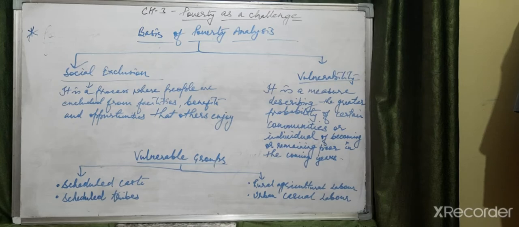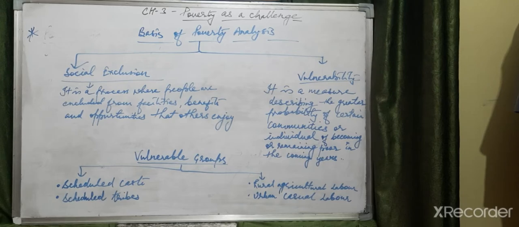And on the decline in poverty, the poorest states are Bihar and Orissa. Along with Bihar and Orissa, Madhya Pradesh and Uttar Pradesh are also included, not equally, but a little bit. If the poorest state is asked, you will always mention Bihar and Orissa.